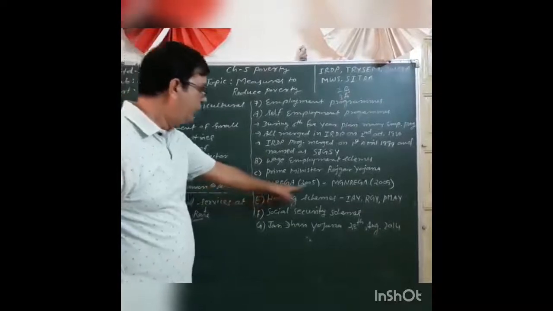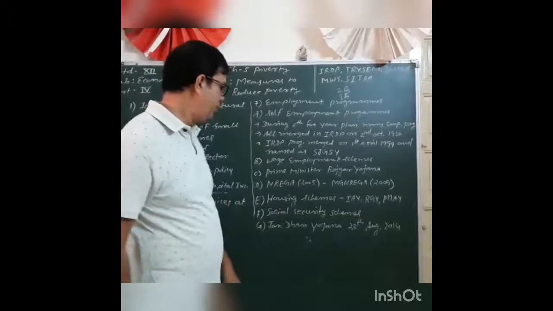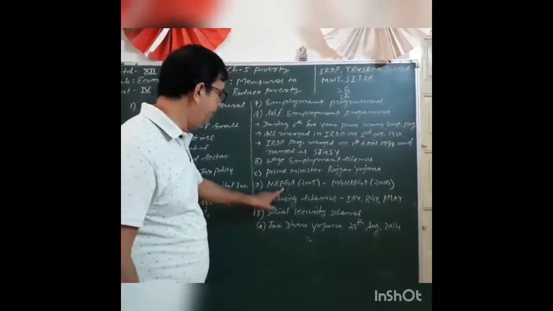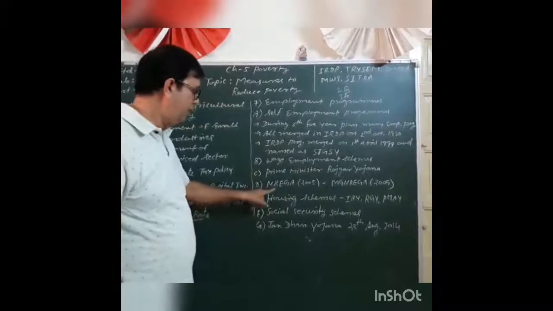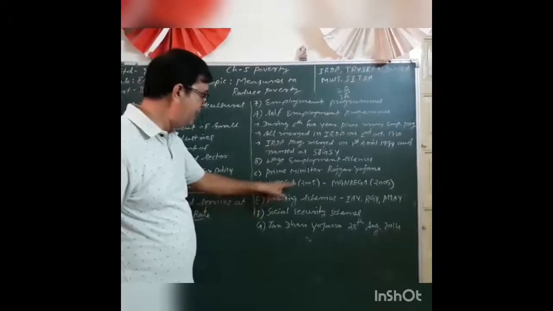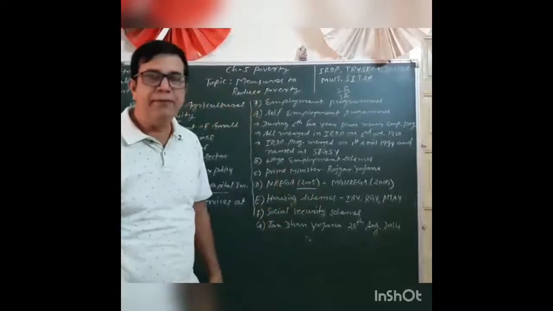After that, NREGA, the National Rural Employment Guarantee Act, was started by the government in 2005.